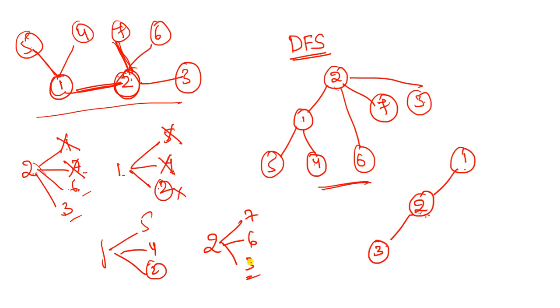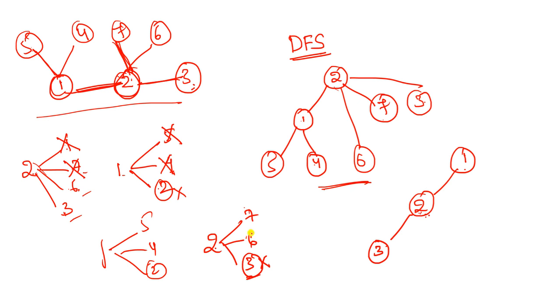Now we are here, and there are no specific edges for this, so we backtrack to 2. Again, 2 has edges with 7, 6, 3. 3 is already completed, and the remaining are 7 and 6.